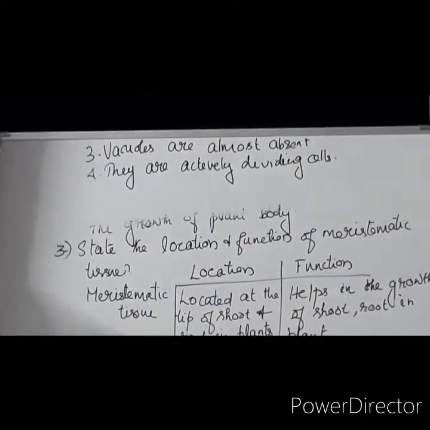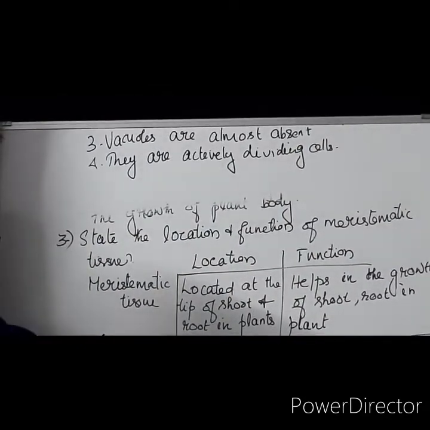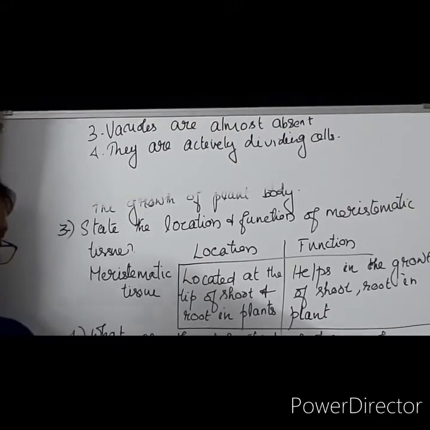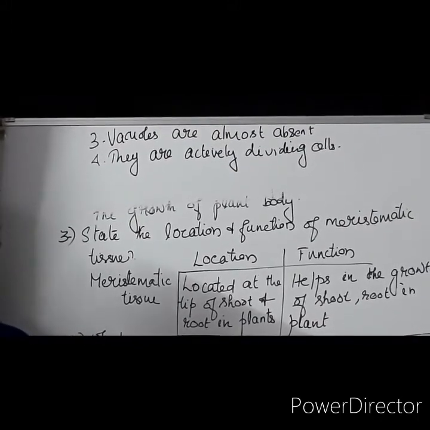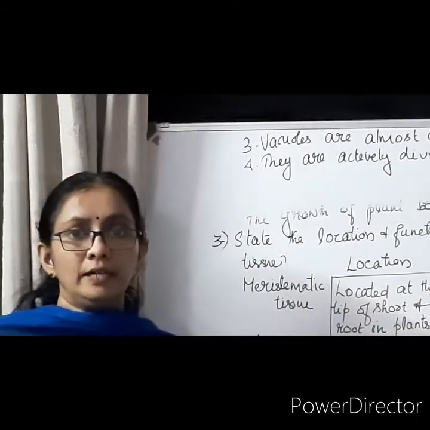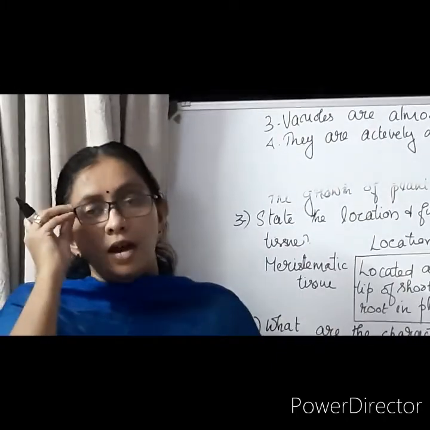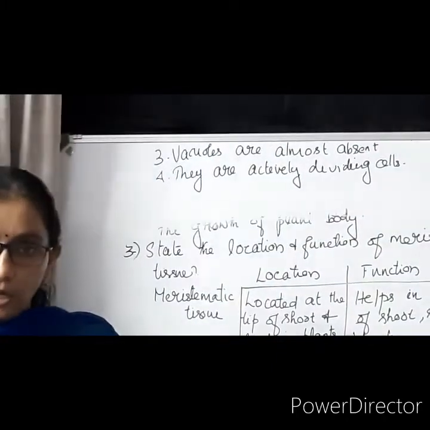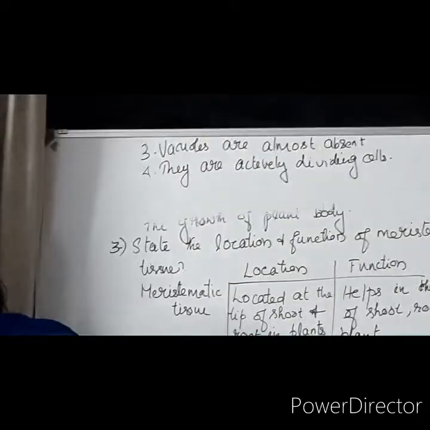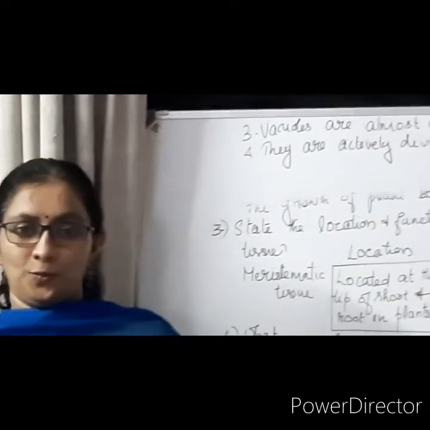So these are the four important characteristic features of which one? Meristematic tissue. Is it clear to you? Hope it will be clear after writing this into your notebook and after listening to this video, it will be definitely clear to you.